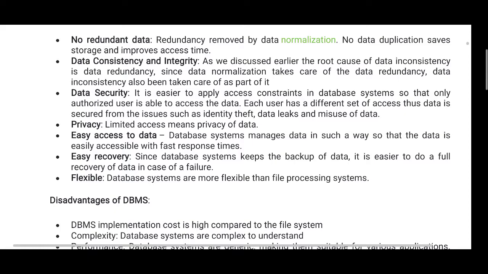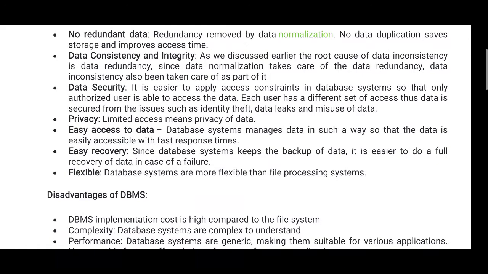The database system manages the data in such a way that the data is easily accessible with fast response time.